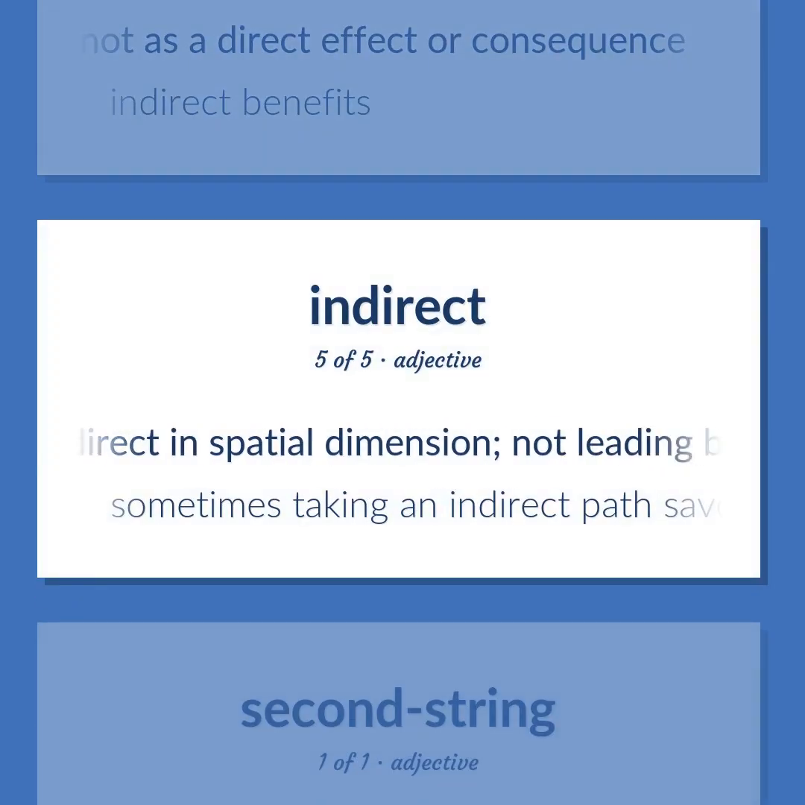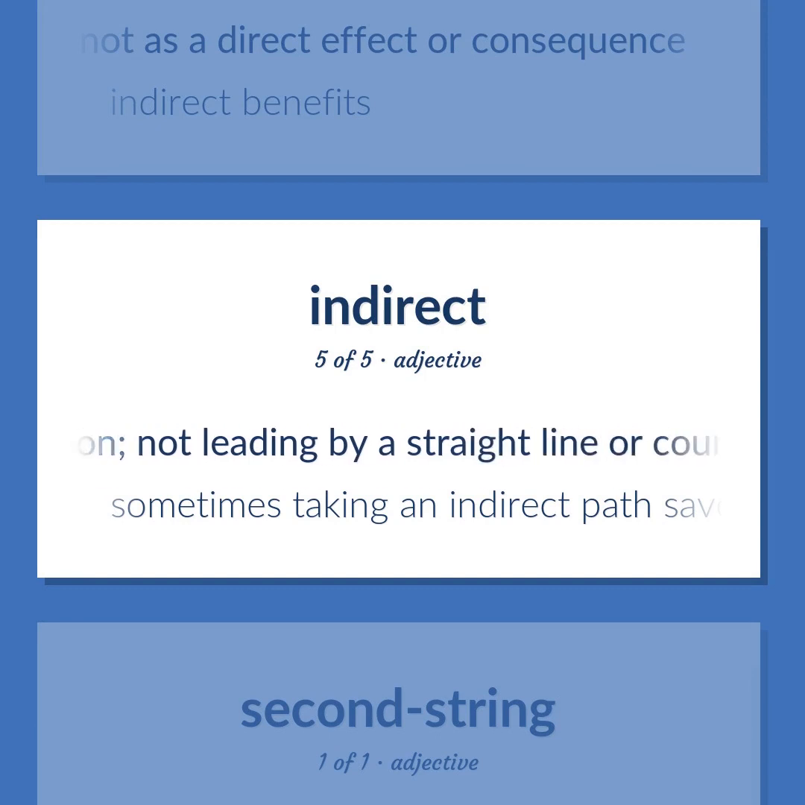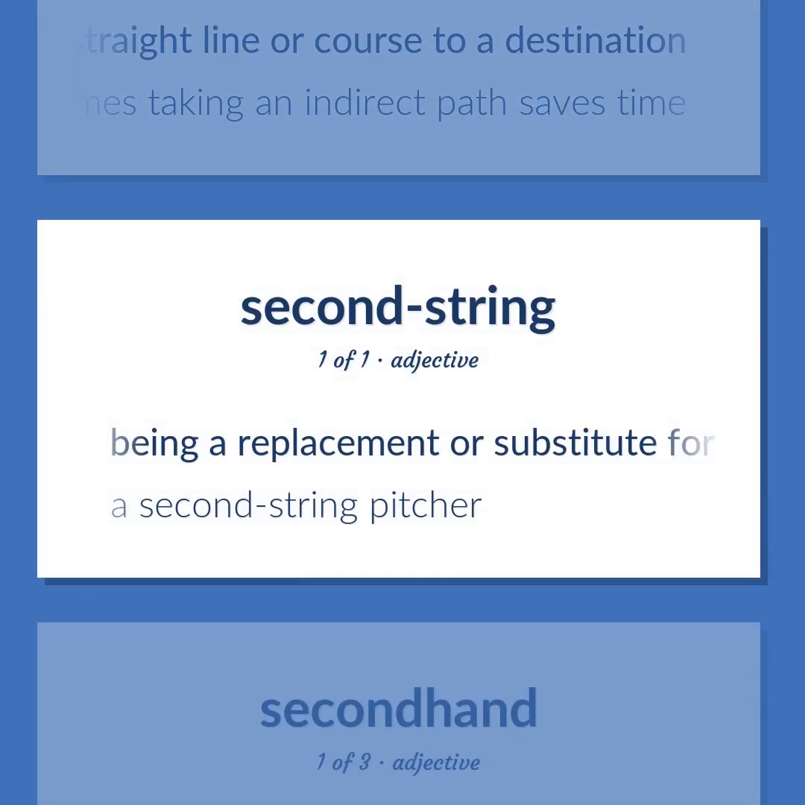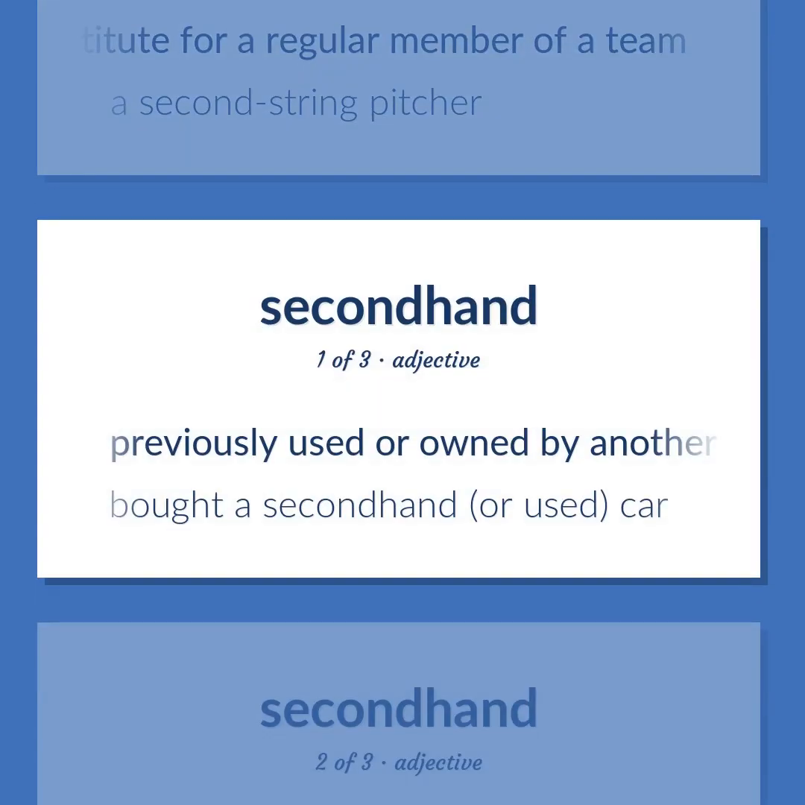Not direct in spatial dimension, not leading by a straight line or course to a destination. Sometimes taking an indirect path saves time. Being a replacement or substitute for a regular member of a team. A second-string pitcher. Previously used or owned by another. Bought a second-hand, or used, car.